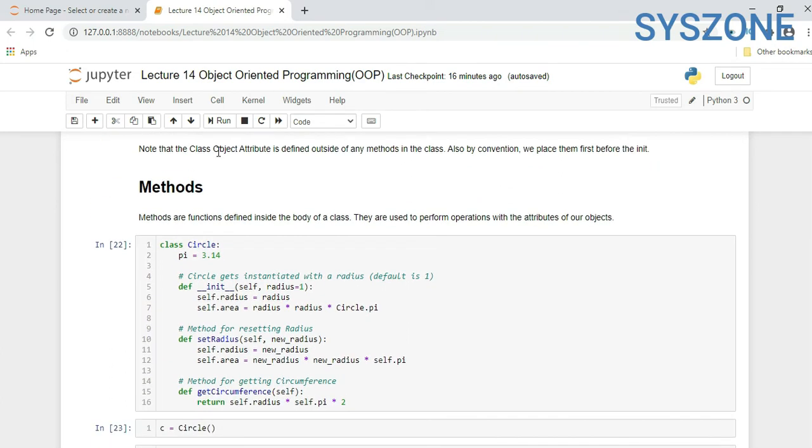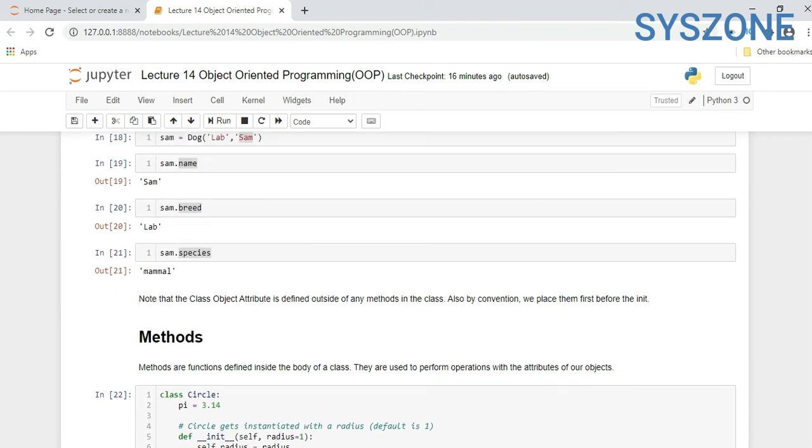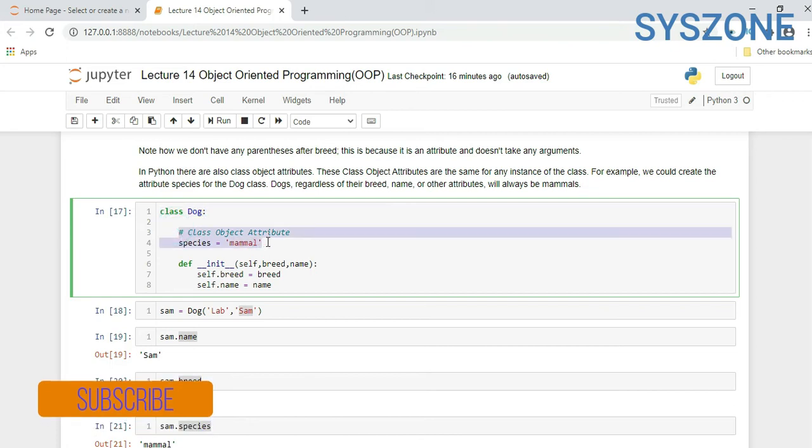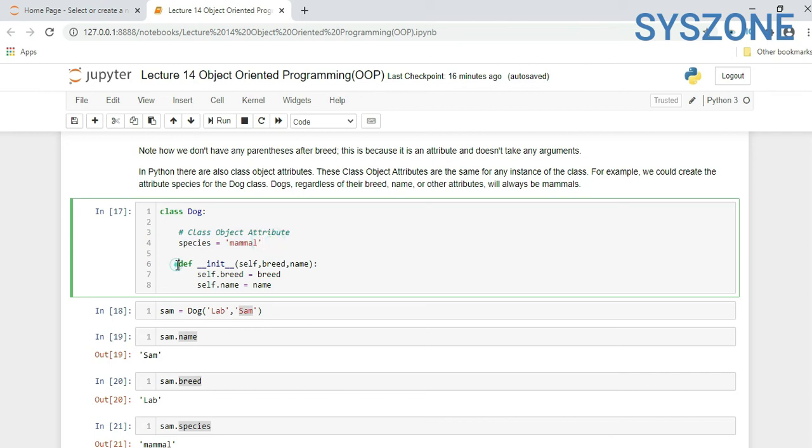Note that a class object attribute is defined outside of any method in the class. Also, by convention, we place them first, before the init. So if we are creating any class object attributes, they would always be at the start of a class. Here my class started, and in the first part we provided our class object attributes, always before init.